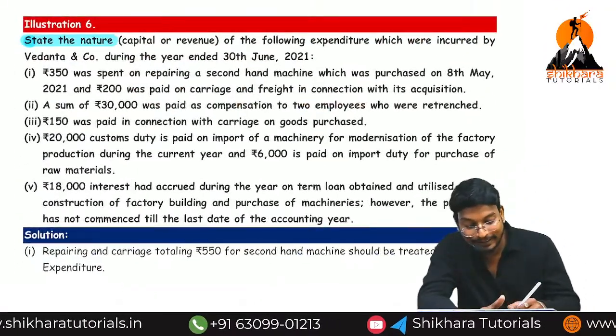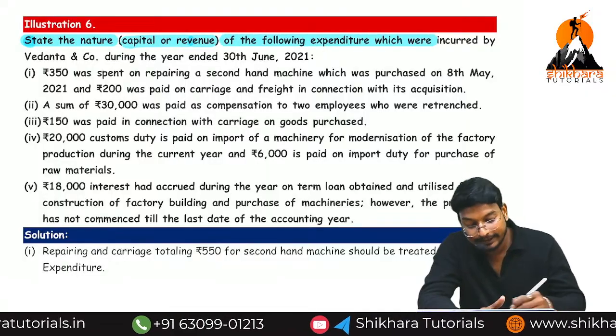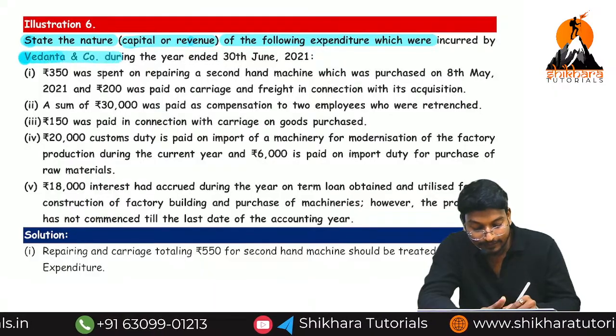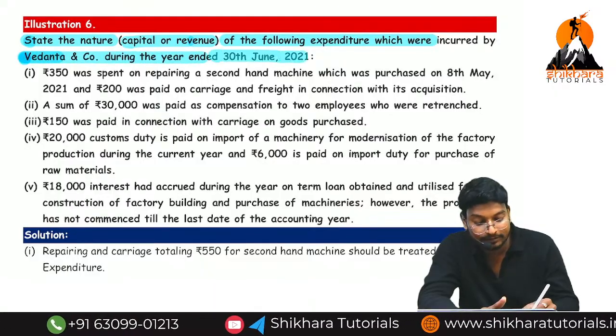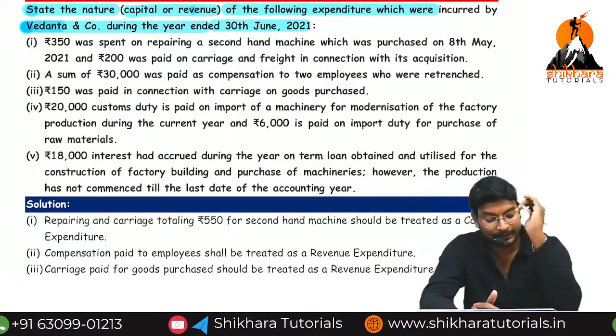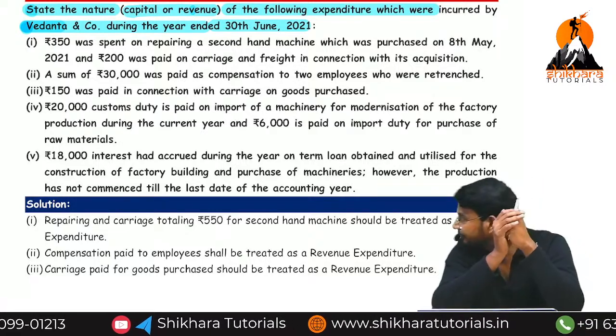Say the nature, capital or revenue, of the following expenses which were incurred by Vedanta and Co. during the year ended 30th June 2021. Read on your own and try to think whether it is capital or revenue, and then we can solve.